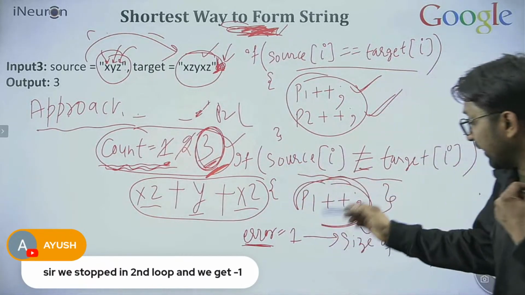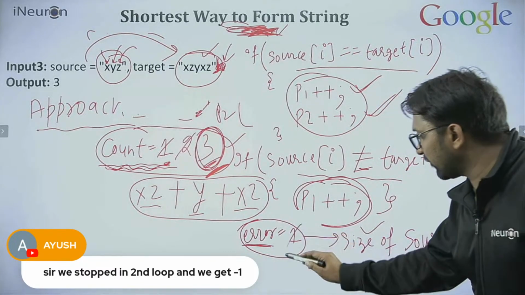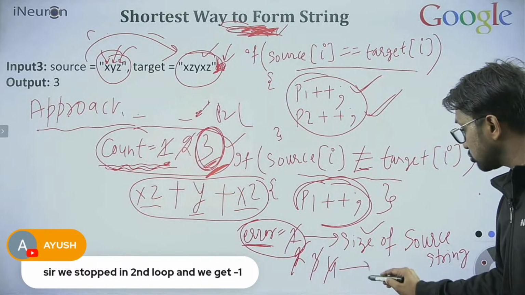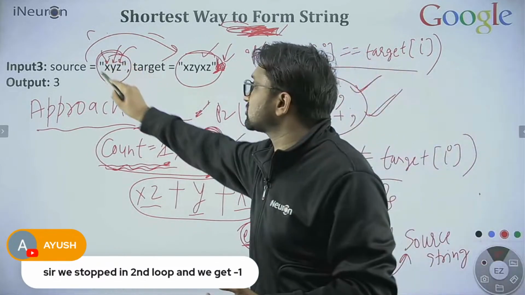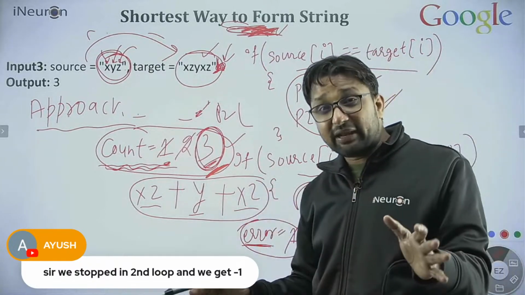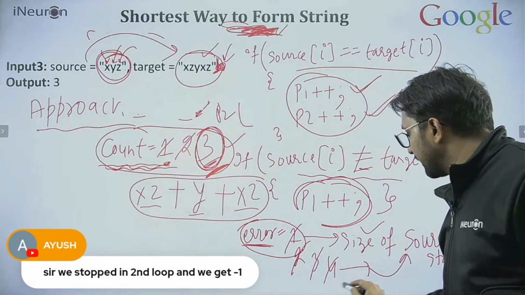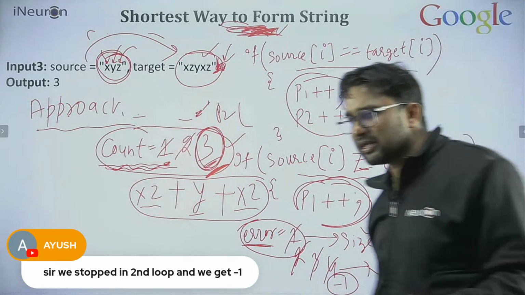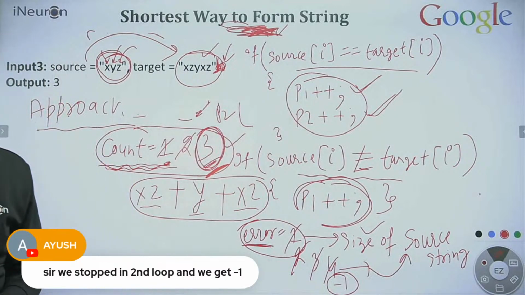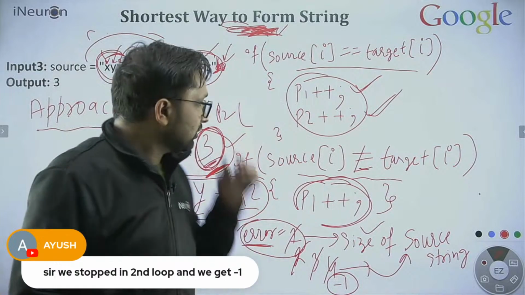And whenever you find out that, every time increment this variable 1 to 2 in the loop, 2 to 3, 3 to 4. And when this reaches the size of the source string, then you can say that you have matched every single character and you don't find that character, so we can return -1. Fine. Yeah, fine, Ayush. Okay, this is one idea.